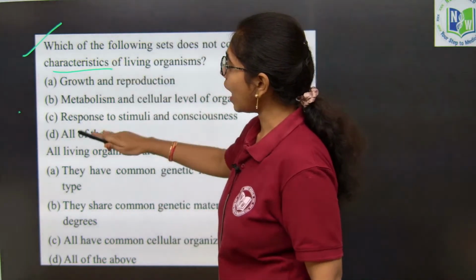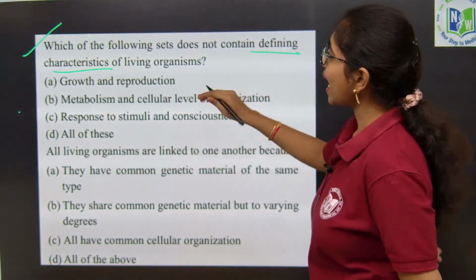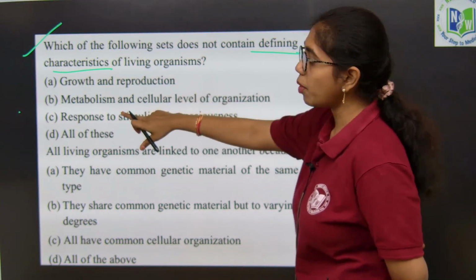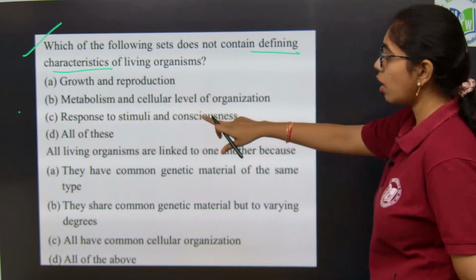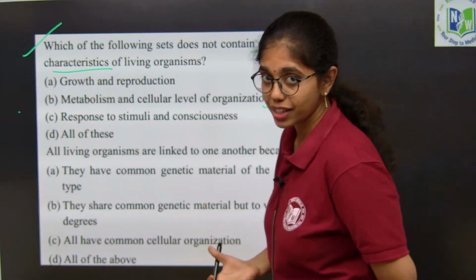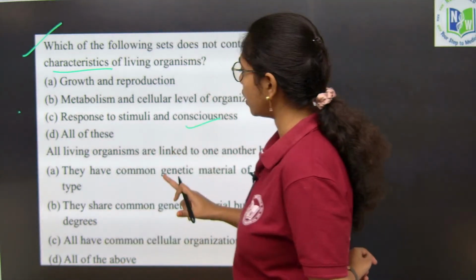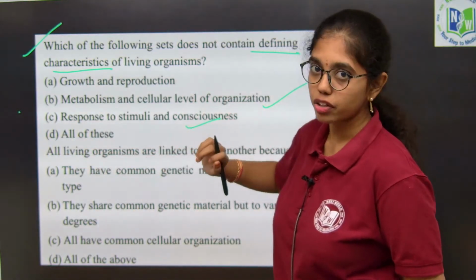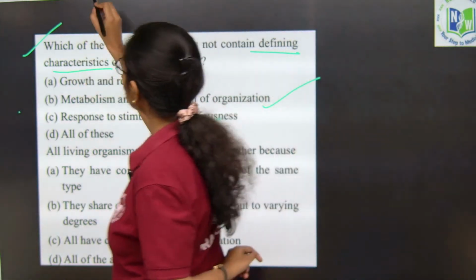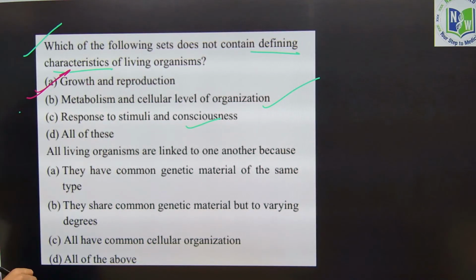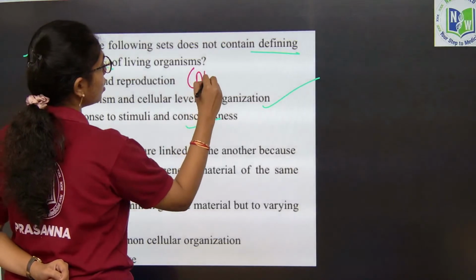So, if we look into the options, growth and reproduction are the characteristic features, metabolism and cellular level of organization are the defining features, and response to the external stimuli is the defining feature. So, amongst all these three options, which is the characteristic feature of living? Growth and reproduction. They are characteristic features of living which are not defining.